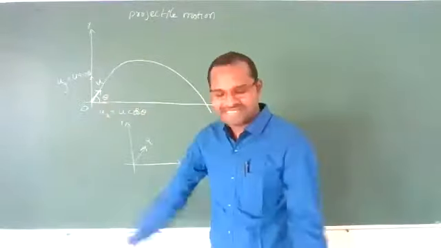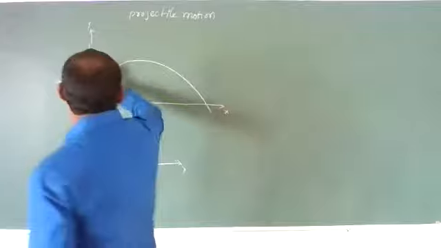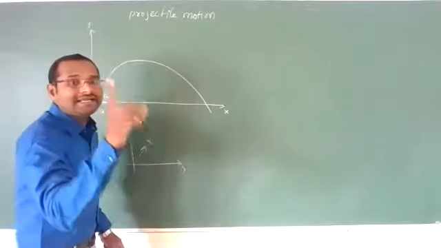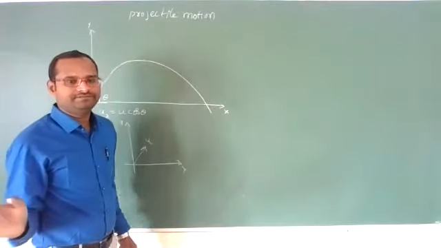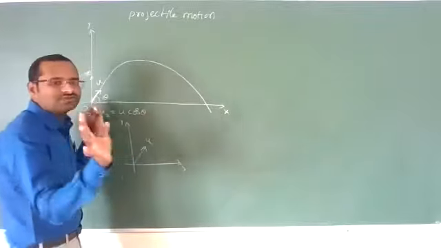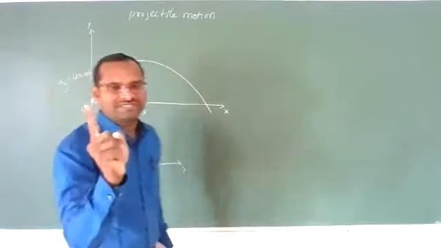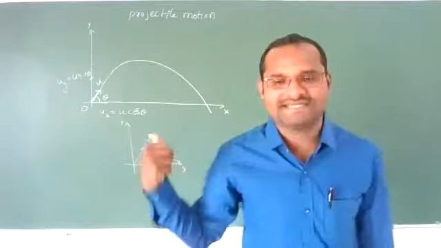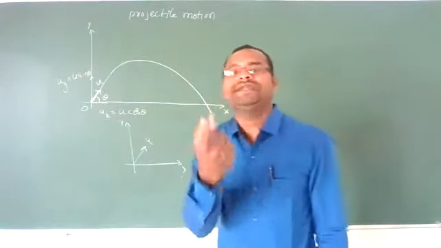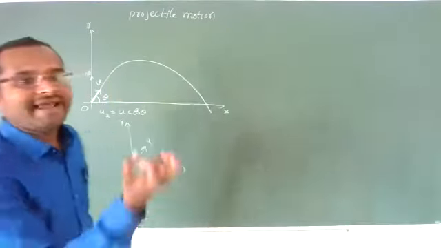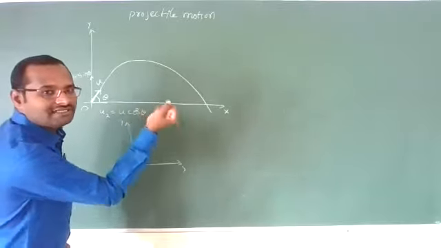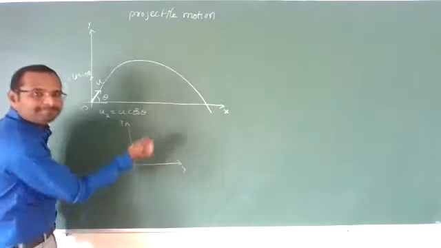there are no external forces acting, only the gravitational force is acting on the body. Externally there is no force except the gravitational force. Due to that gravitational force, there will be an acceleration on the object. That acceleration will be in the downward direction.